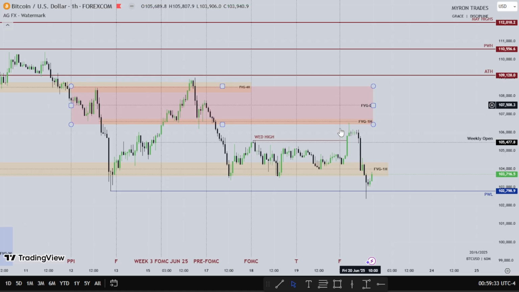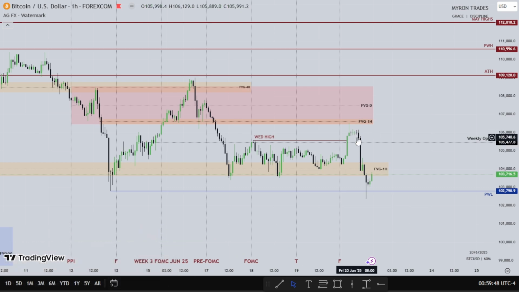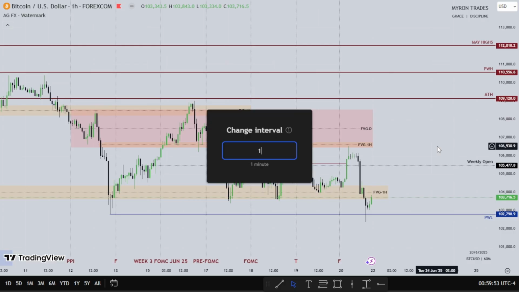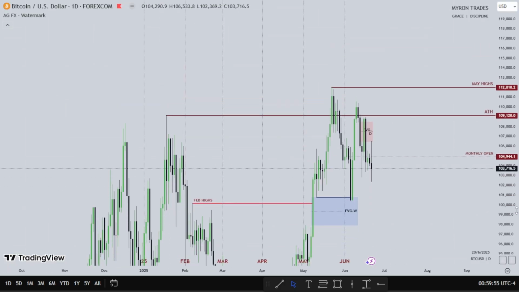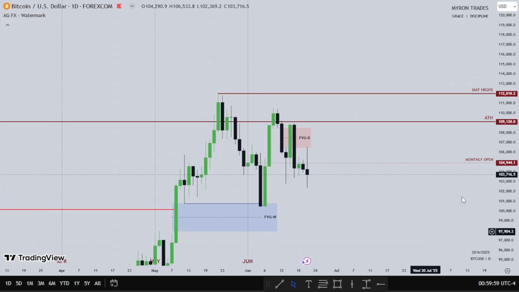Then we trade lower, taking out Wednesday's low, Tuesday's low, Thursday's low, previous week low altogether. Boom. Then we'll close the week. I think I've talked about what I'm expecting for the new week on Bitcoin. So that's about that on Bitcoin.